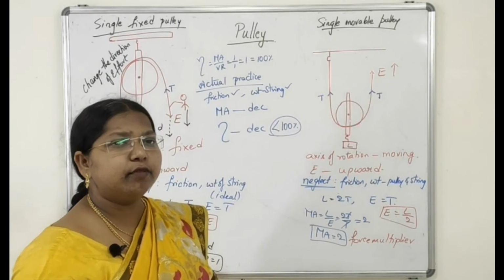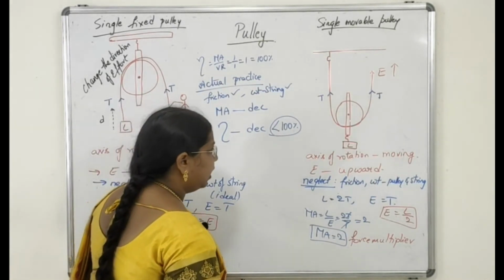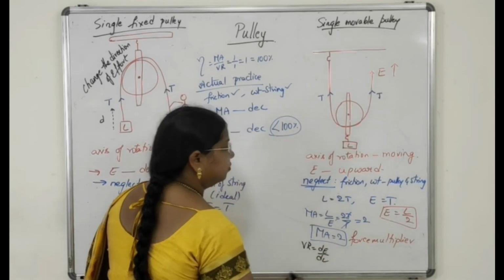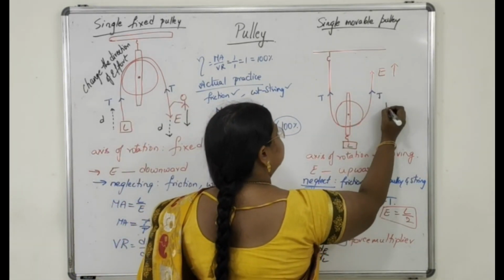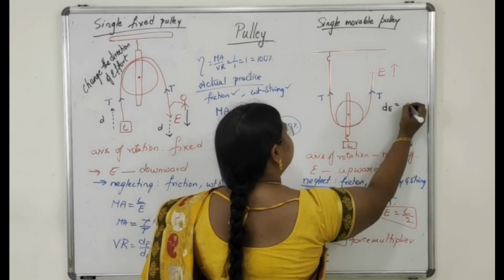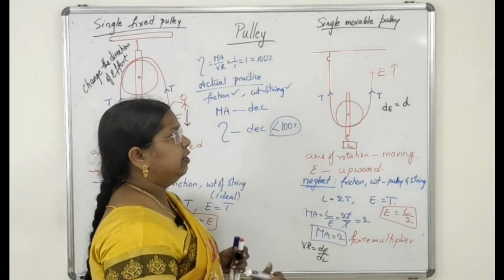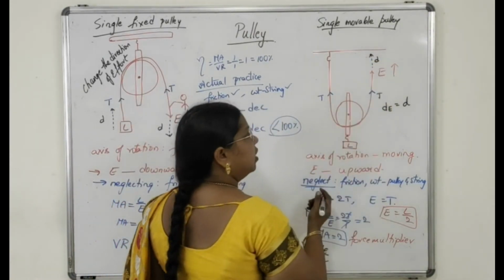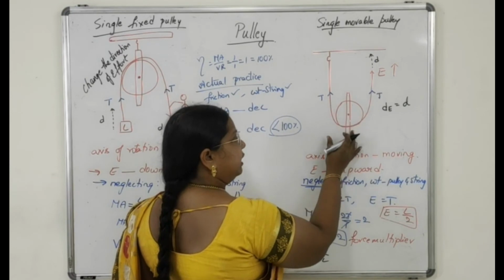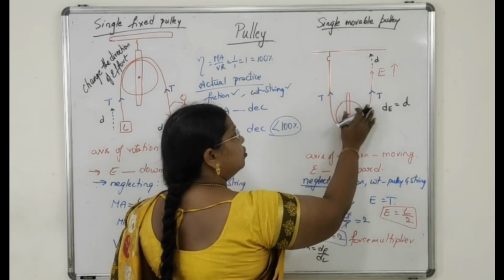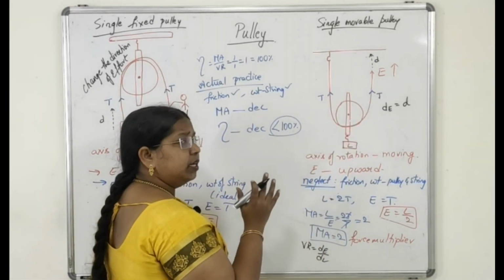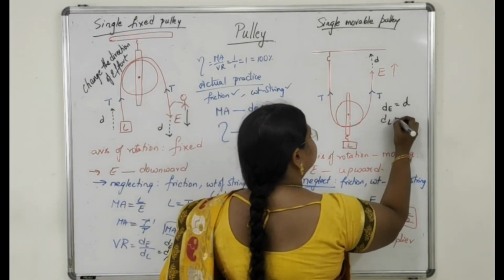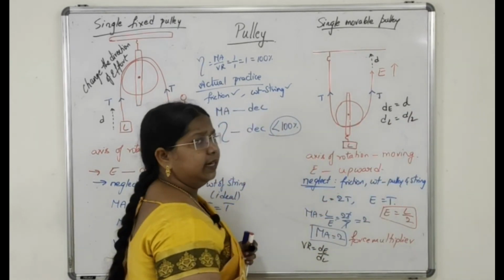Now let us calculate what happens to the velocity ratio. Velocity ratio VR is equal to dE by dL. How much is your dE? Let us see. If I move the effort to a distance of d, then your load will be lifted by d by 2, half of that, because 2 strings should be moved. It is supported by 2 segments of the string. So your dL will be d by 2.